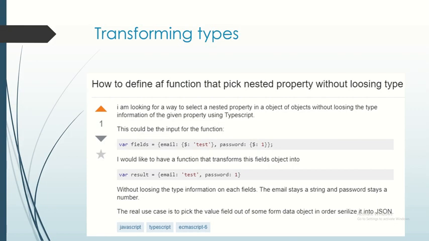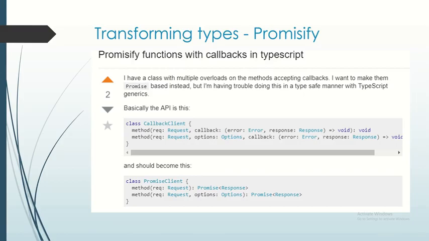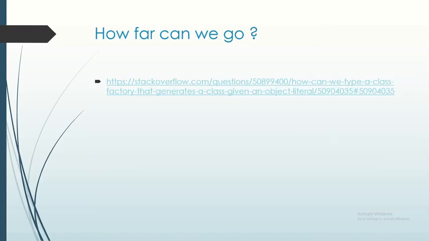Okay, so how far can we take this? Well, there's lots of interesting use cases for this. For example, I'm not going to present this because we're already over time a little bit. For example, you can have a class that has an old style API with callbacks and whatnot. And we can actually create one of these mapped and conditional types to automatically create a type that has a promise-based interface. That's one application of it. How far can you go? You can abuse the type system quite heavily, and this is actually a question I answered just a couple of days ago.